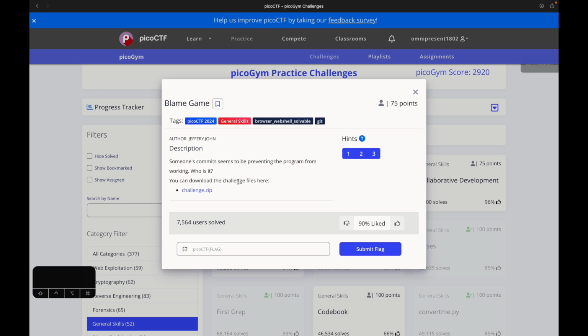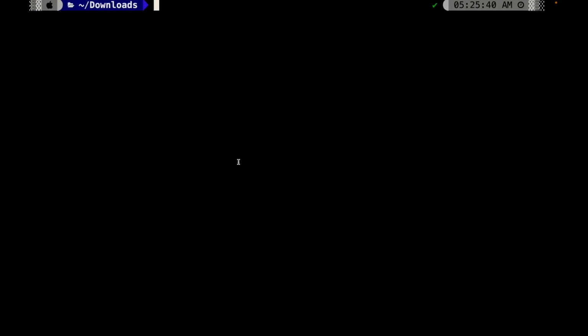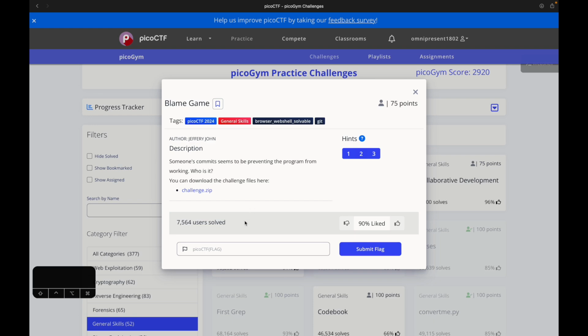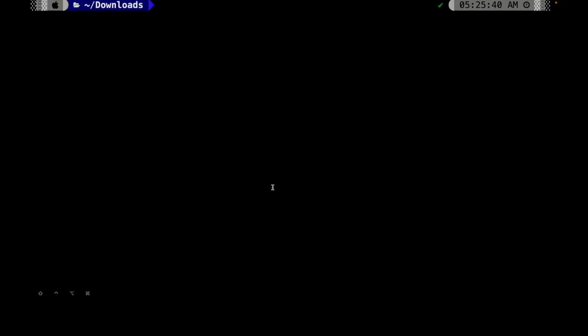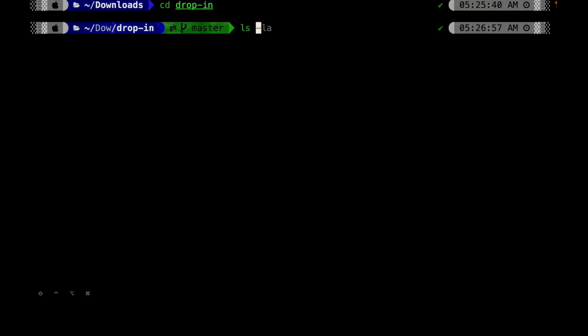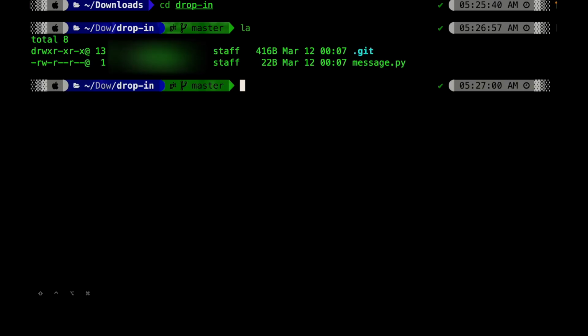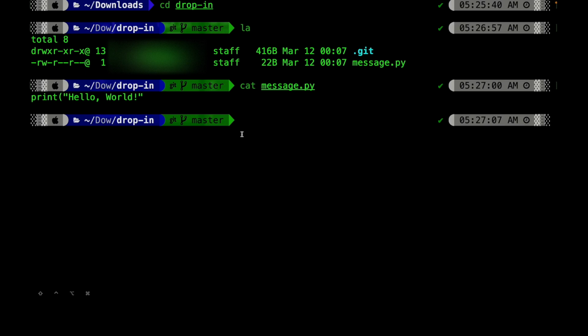Now we have to find what issue is there. So basically, we can download the file from here and simply drop it in. So we can see there are two files, a git file and message.py. First of all, let's check what's in message. Nothing, but there is an issue. The closing bracket is not there in Python.